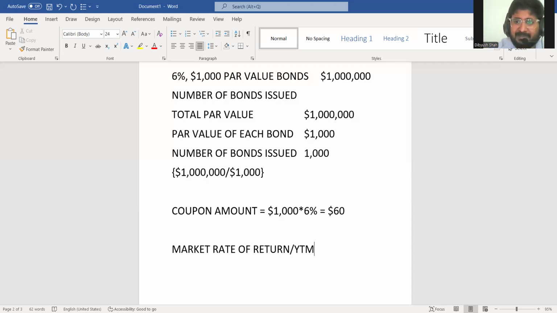So investors will always earn the market rate of return. It does not matter what your coupon rate is. We will get to it in a few minutes. It does not matter what your interest rate is. All the investors will always earn the market rate of return. So first, what I said to you: coupon rate is used for calculating the coupon amount, on the par value. For calculating the issue price of the bond,